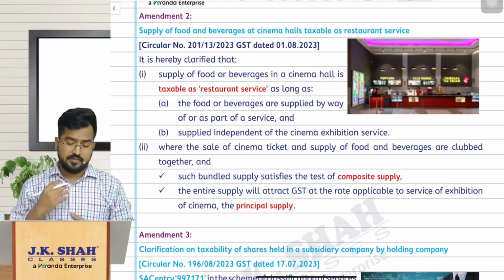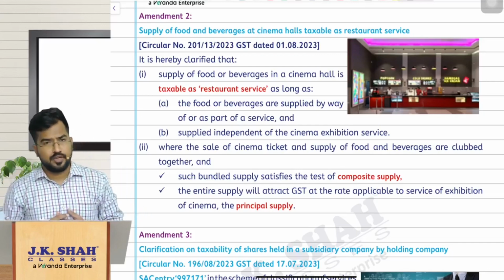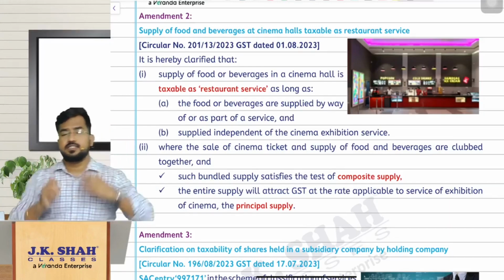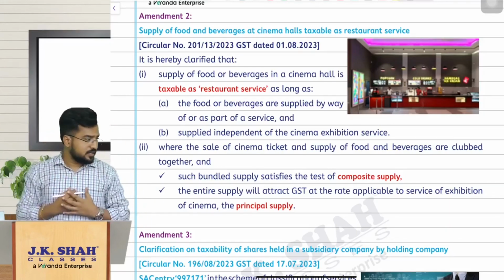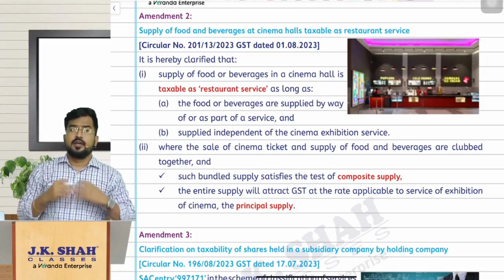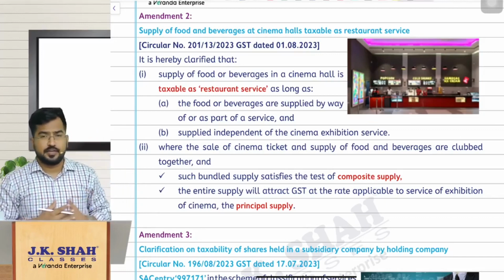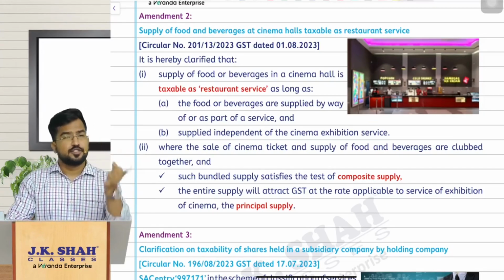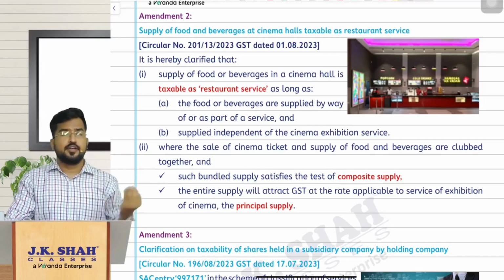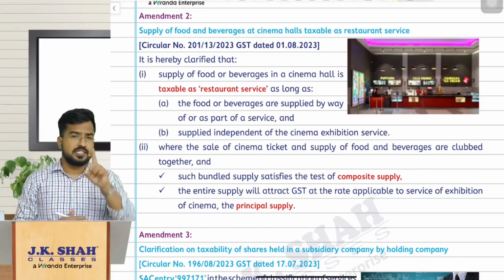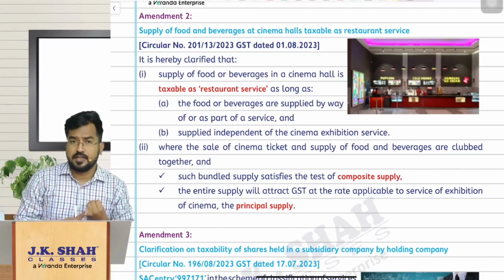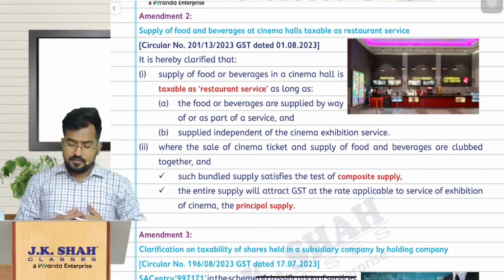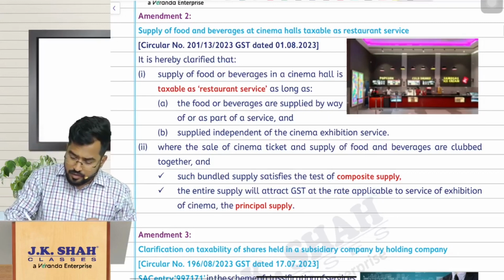Further, the department has given a clarification. Normally when we are going for movies, how do we book the tickets? Please understand, my dear friends, you are booking the ticket through Book My Show etc. When you are booking the ticket, there will be one more option: add the popcorn, add the Coke. So along with the ticket, if you are also buying the food and beverages, obviously in the single invoice they are charging for the ticket as well as for the food and beverages. So they have clarified, if that is the case, then treat it like a composite supply.